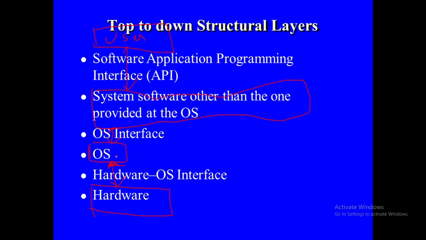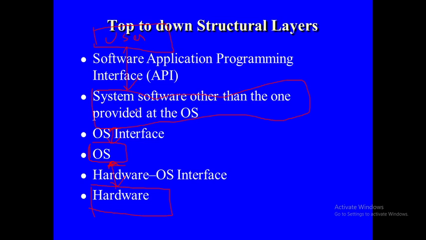Next is the OS. Kernel, supervisor, remote services, file management and other services are going to be handled by this OS. File management, memory management, device management, file system management, IO management. These all things will be done in this OS. Next is the OS interface. It is going to provide the interface for the above layer and the below layer. For the OS and the system software, it is going to provide the interface.